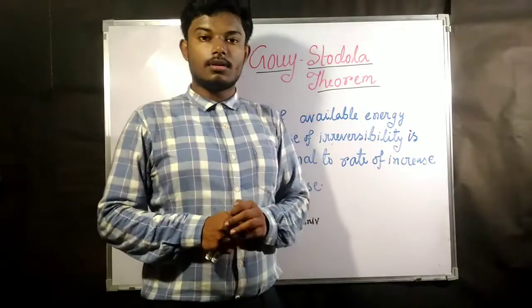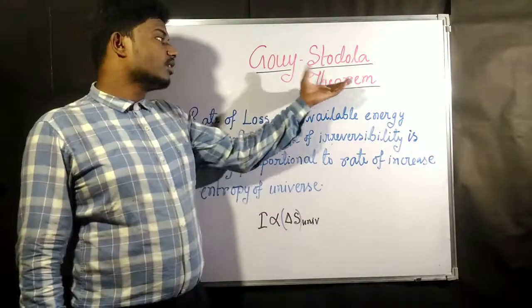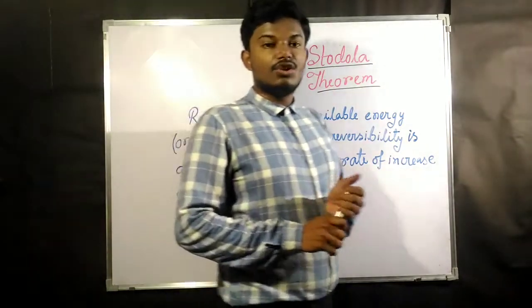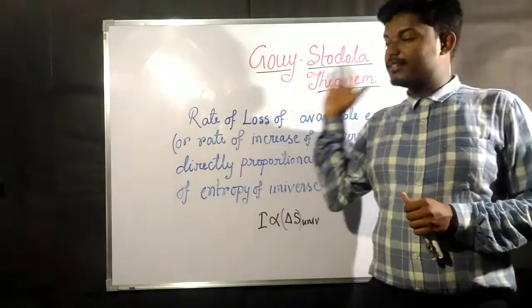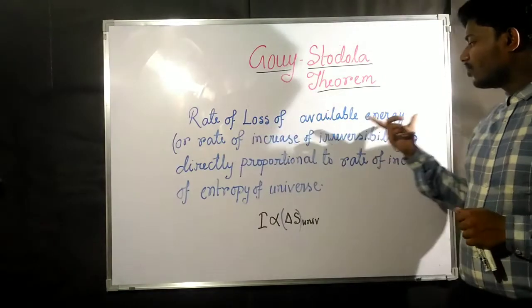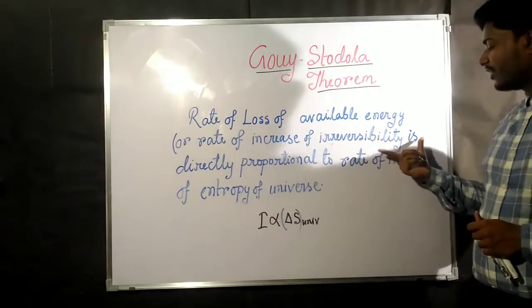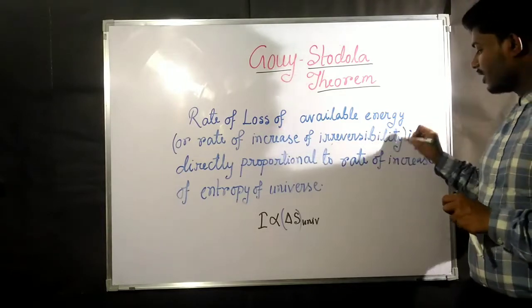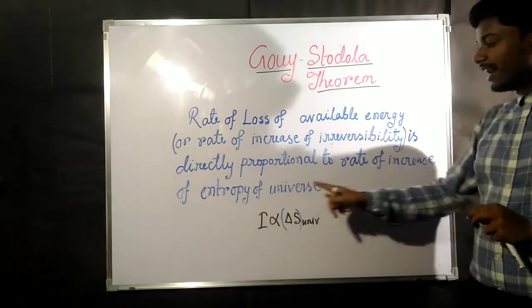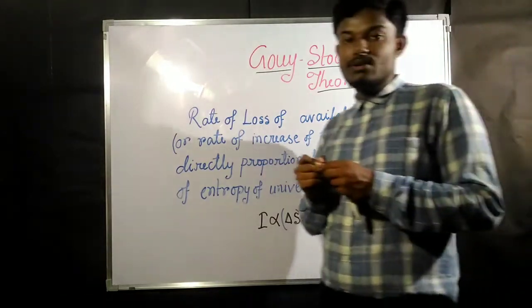Okay, so we are going to see the Gouy-Stodola theorem. So what did he say? His theorem states that the rate of loss of available energy, or the rate of increase of irreversibility, is going to be directly proportional to the rate of increase of entropy of the universe.